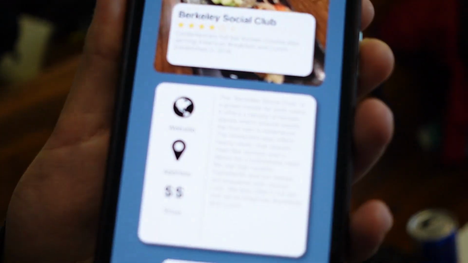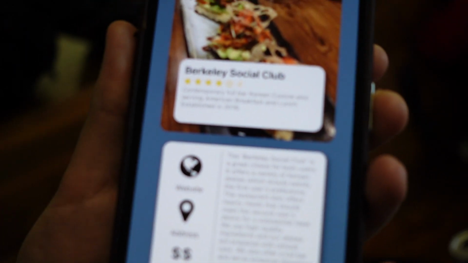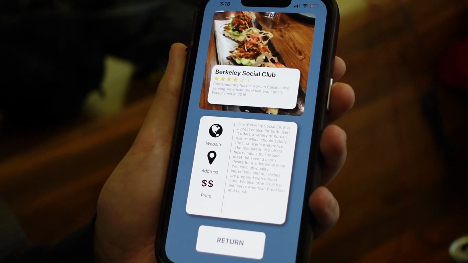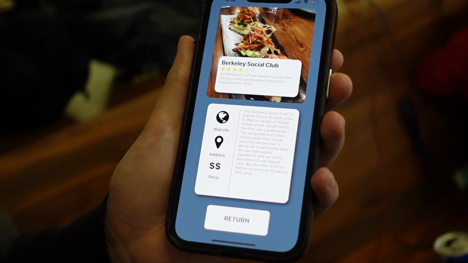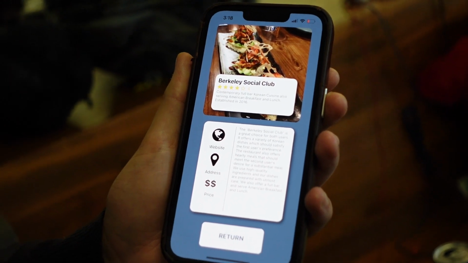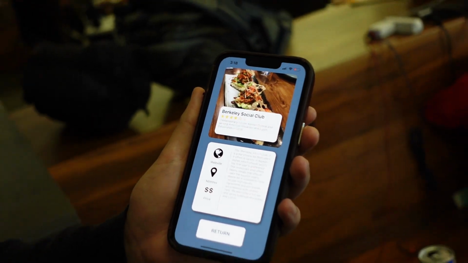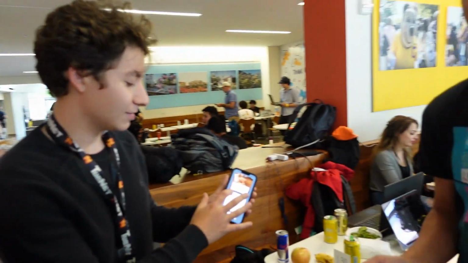To match both of our preferences together, it chose the Berkeley Social Club and actually provides reasoning for why. The reasoning was that the Berkeley Social Club is a great choice for both users. It offers a variety of Korean dishes which should satisfy the first user's preference. The restaurant also offers hearty meals that should meet the second user's desire for a substantial meal. I know we tried it, Korean fried chicken and waffles. That's a great Korean place.